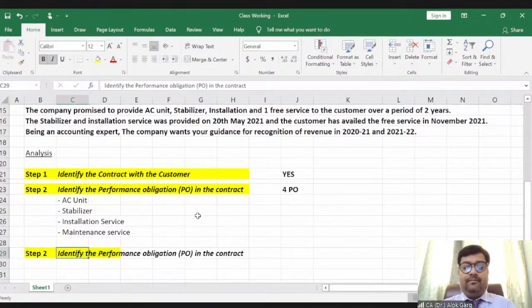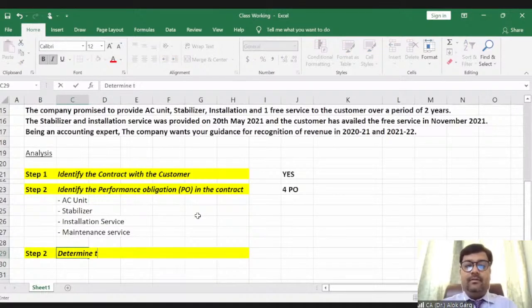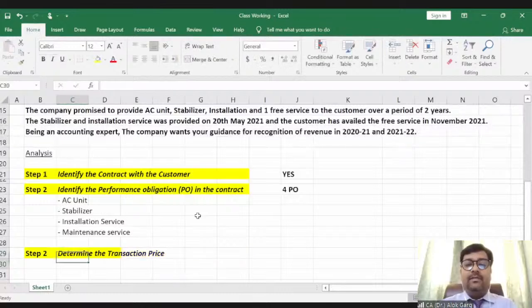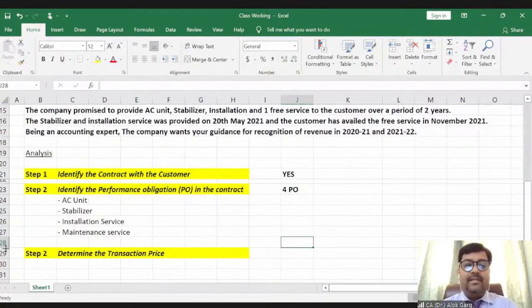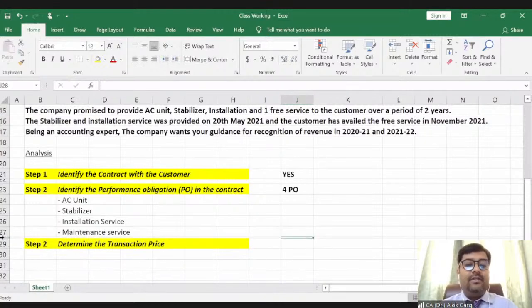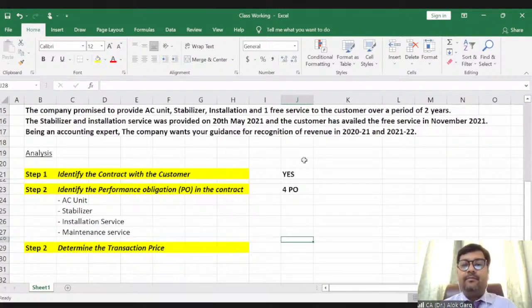Step 3, determine the transaction price. What is the transaction price in this particular contract? Very simple. Guys, what is the transaction price in this particular contract? Please tell me.